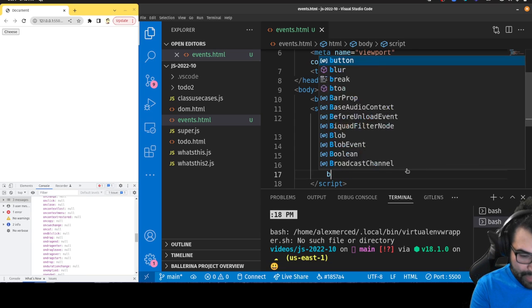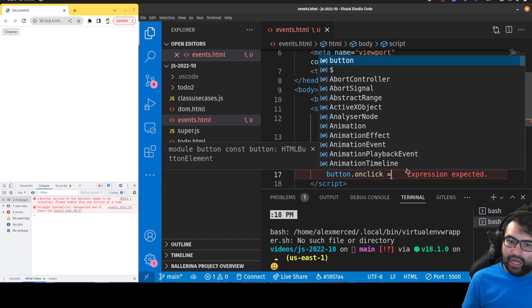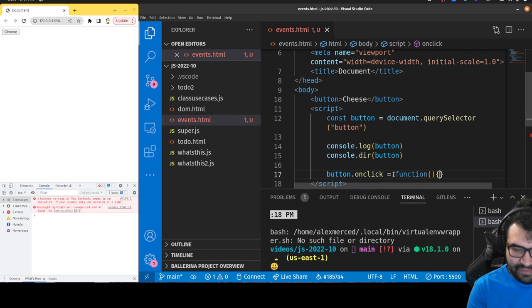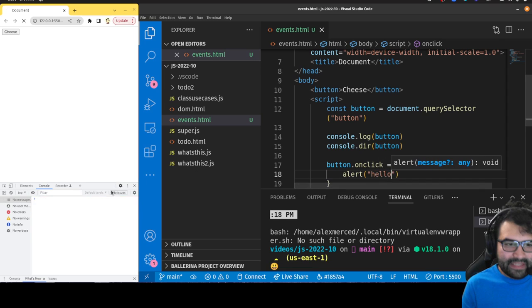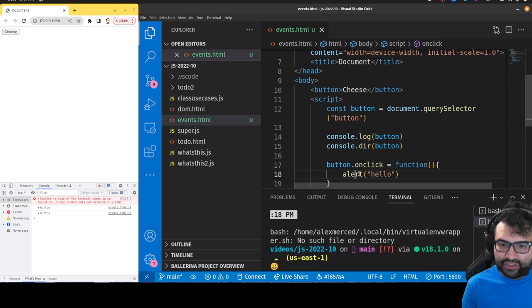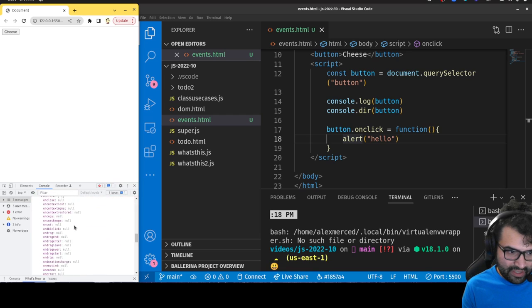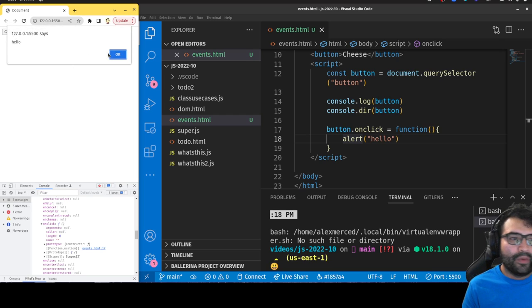I could say button.onClick, so I'm going to assign a function to the onClick property of the node. Okay, so I'll assign a function, and then in that function we'll just say alert hello. And what's going to happen is that if I click on the button now, this function will run because that's now stored. Like if I go over here and I look at this and I head over to the onClick property, you see a function's there now. So you see there's a function that's assigned to that property. Okay, so if I click on it, it works.